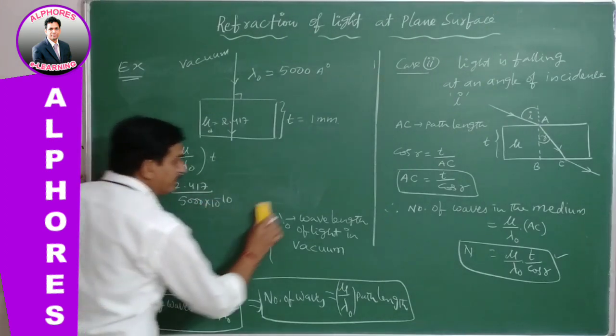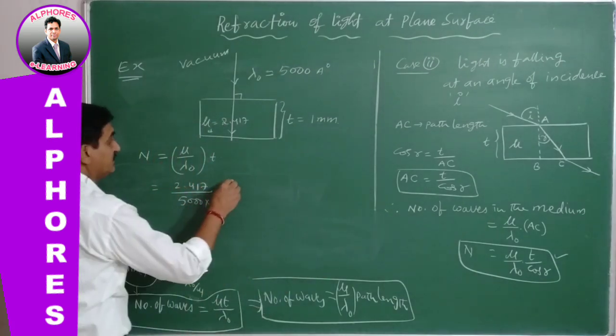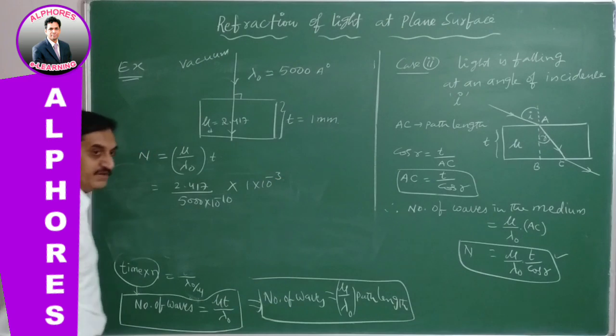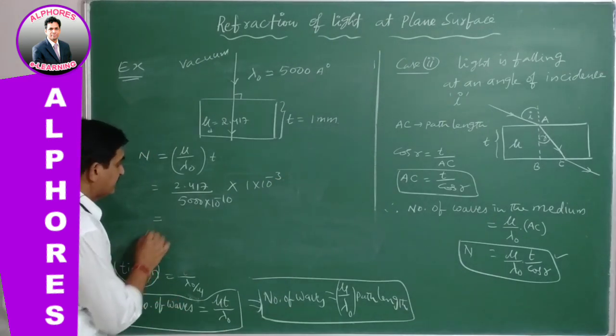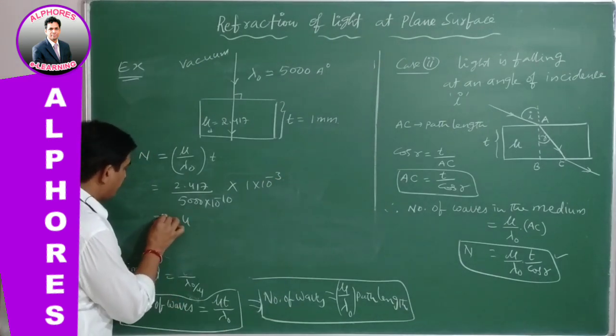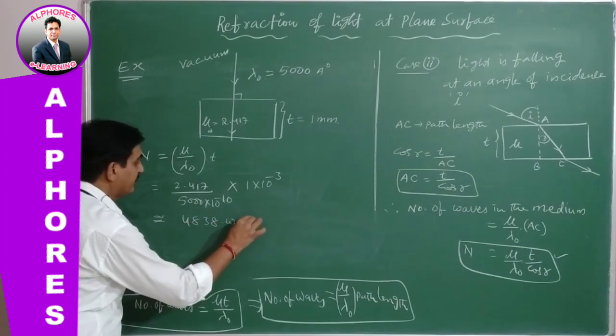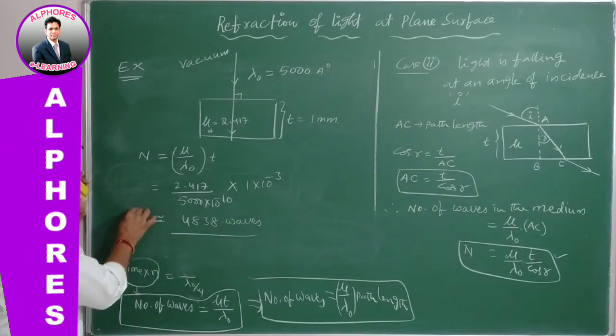Substituting 1 millimeter as 10 power minus 3 meters and simplifying, roughly 4838 waves will be present in it. So this is your answer.